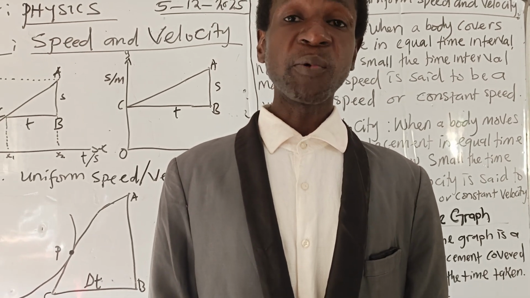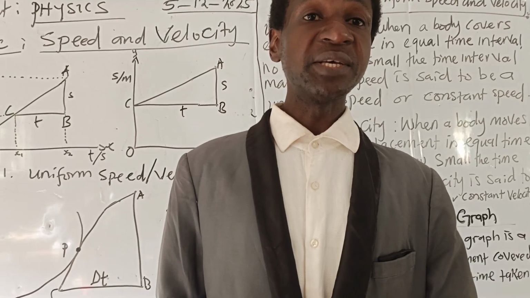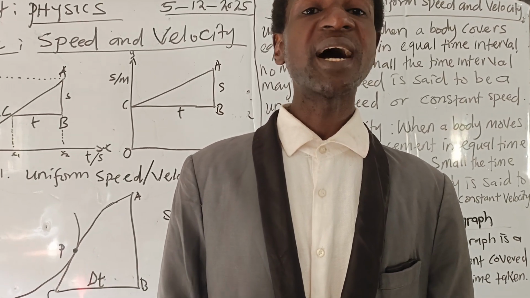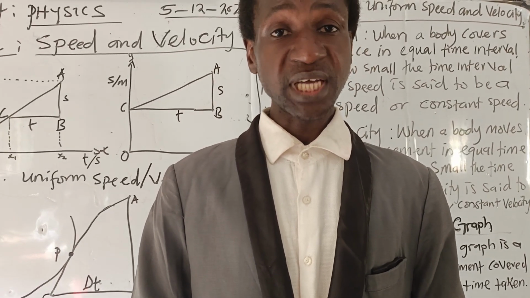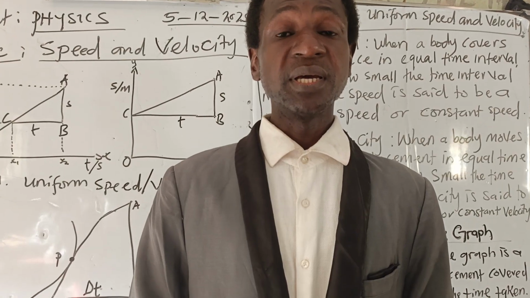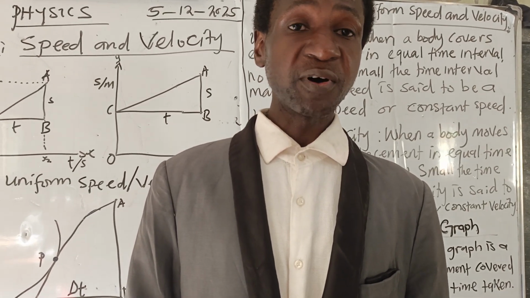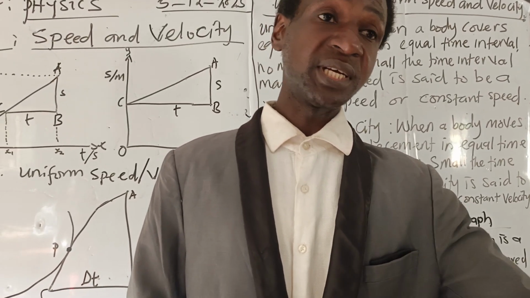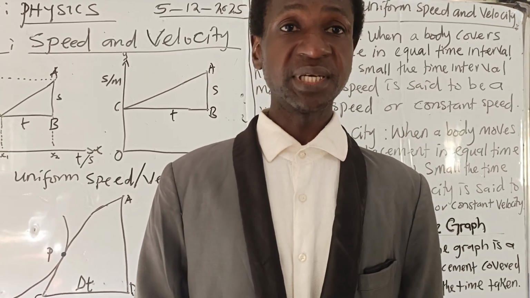Likewise, when a body covers equal distance in equal time, no matter how small the time interval may be, that body is said to be in uniform velocity or constant velocity, but in a specified direction. And that is the difference between speed and velocity.